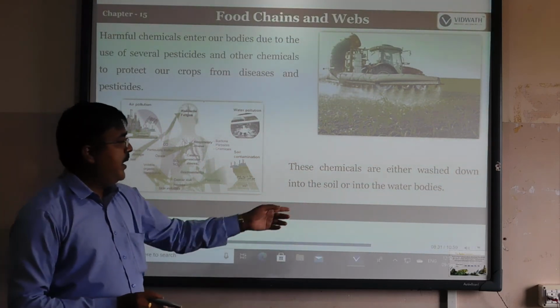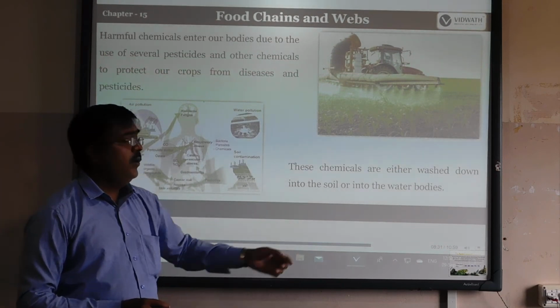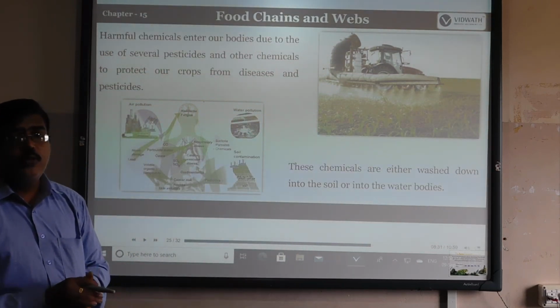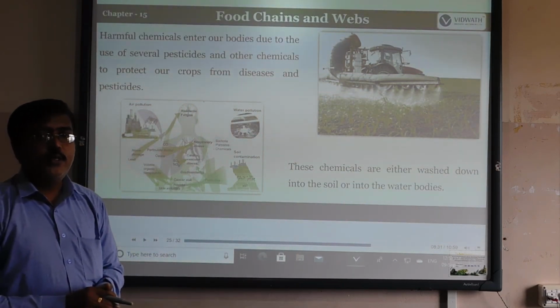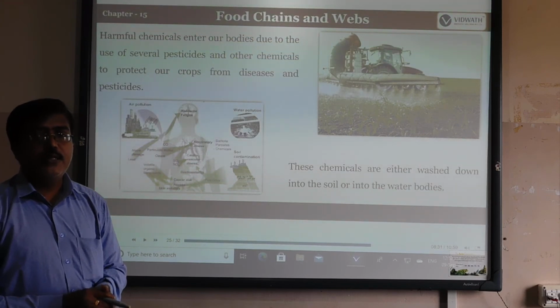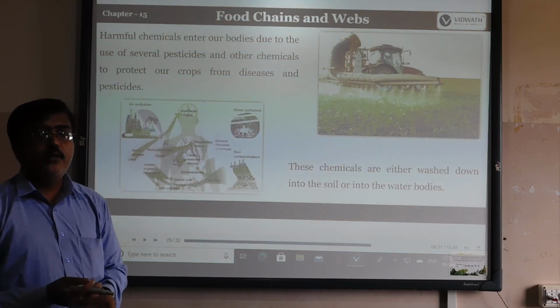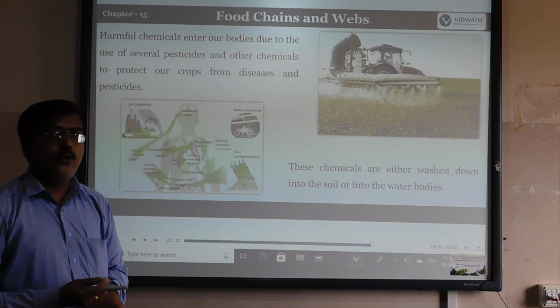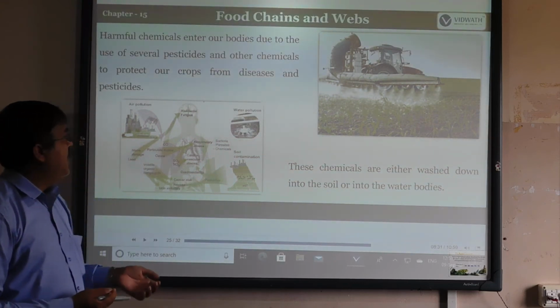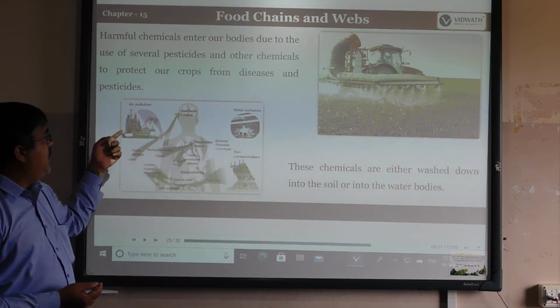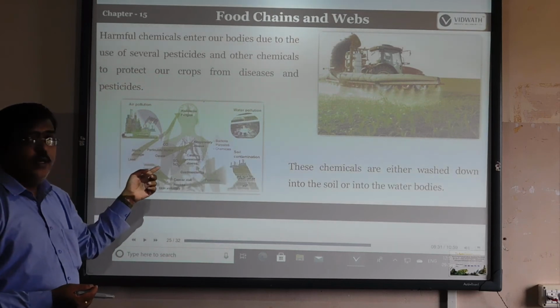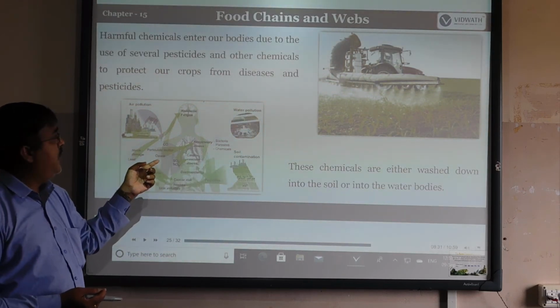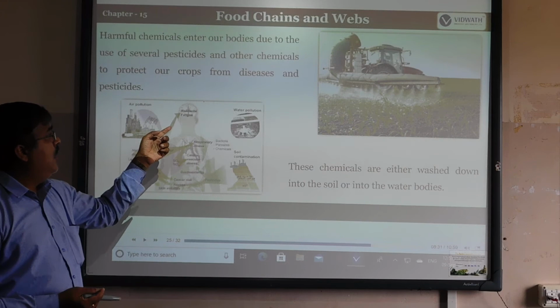The chemicals which are washed down into the soil or into water bodies can move to the nearest water bodies and enter the fishes. Is it? Those fishes can be eaten by us, and that poison can enter our body also. So see here, whatever air pollution is there, some of the sulfur dioxide, nitrogen dioxide, all of these can come to us.